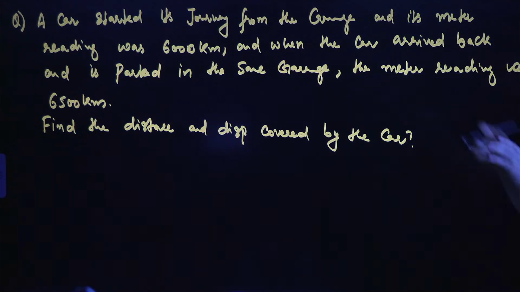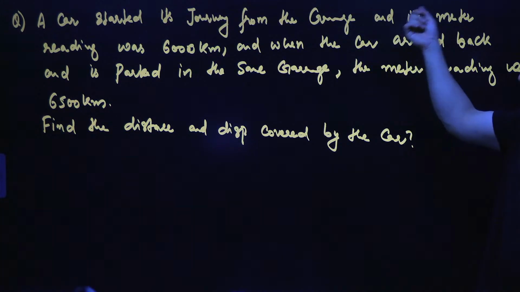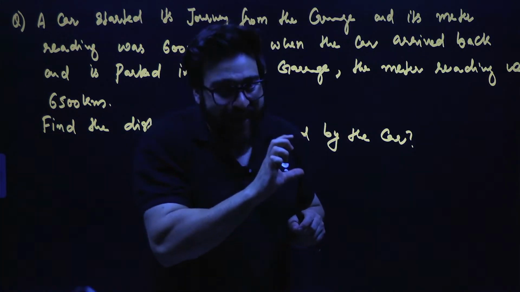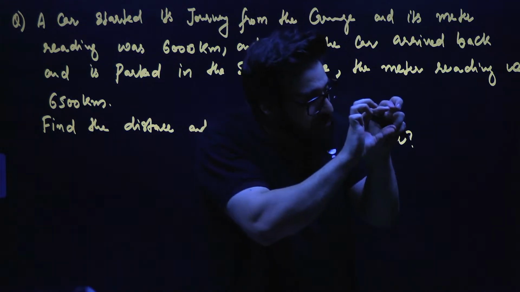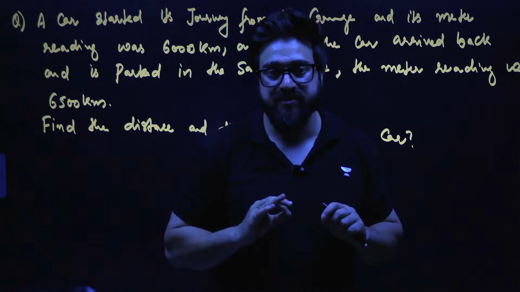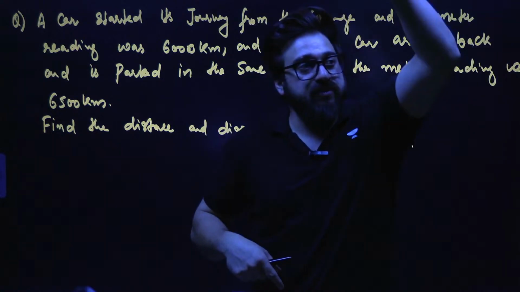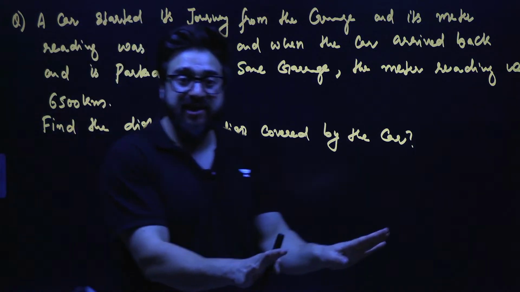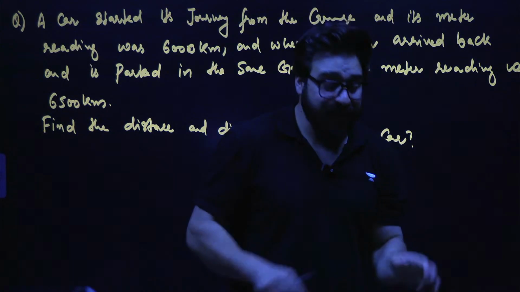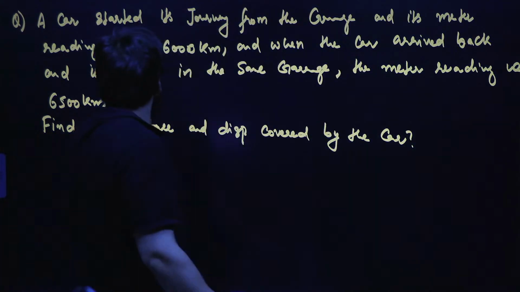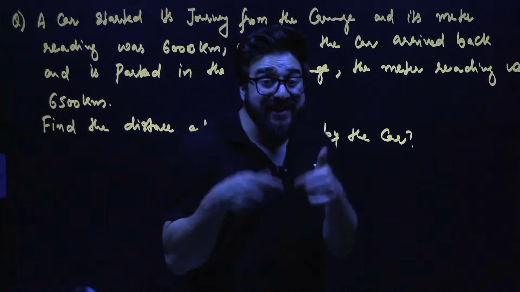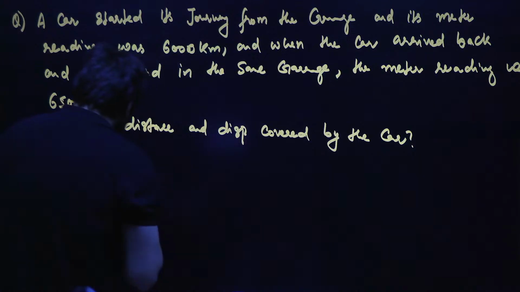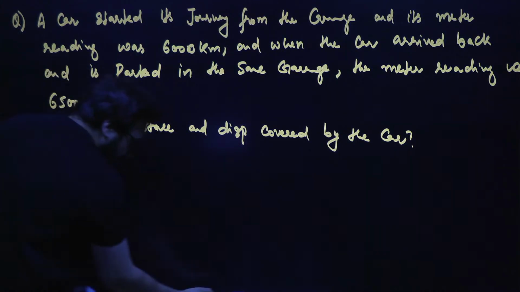Tell me, guys. So a car started its journey from the garage and its meter reading was 6,000 kilometers. So when the car came out of the garage, its initial reading on that speedometer was 6,000 kilometers. Then the car covered some distance for the entire day, and then came back to the same garage. It is parked in the evening in the same garage. Now the speedometer shows 6,500 kilometers. How much is the distance and displacement covered by the car? Guys, understand one thing very carefully.